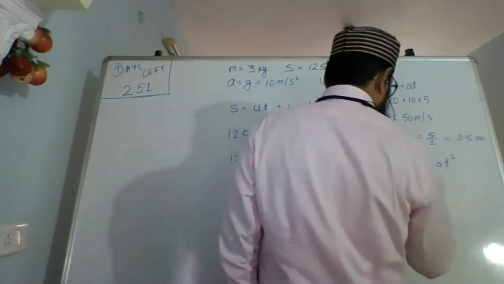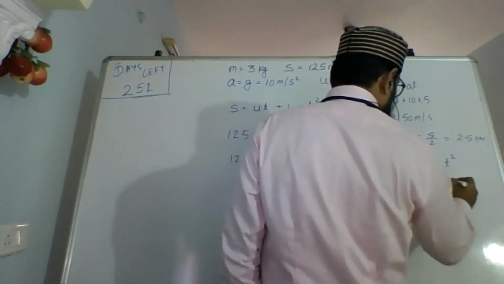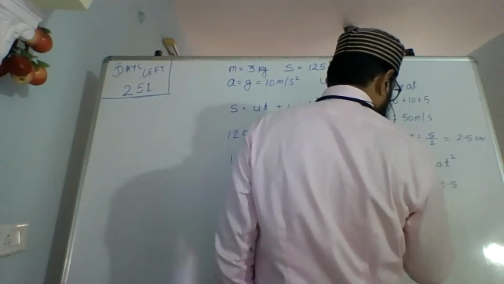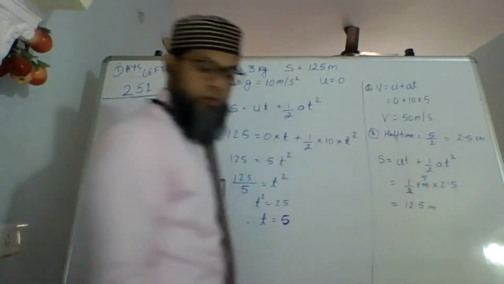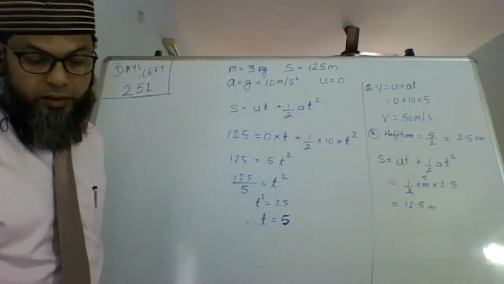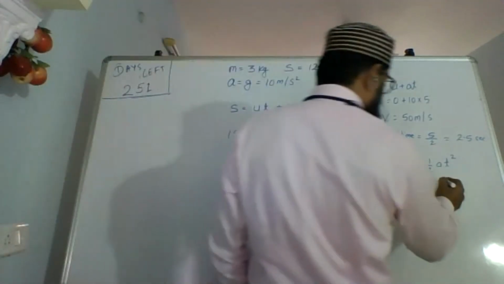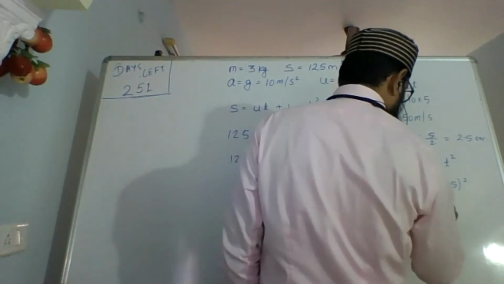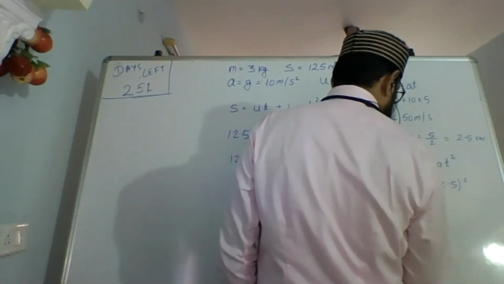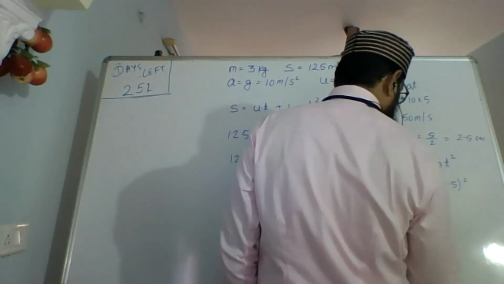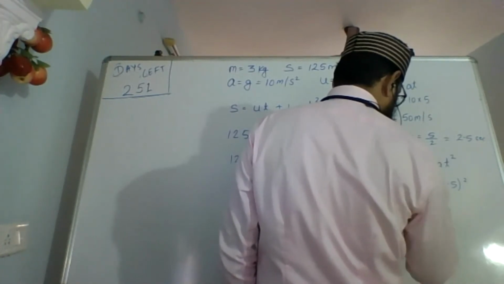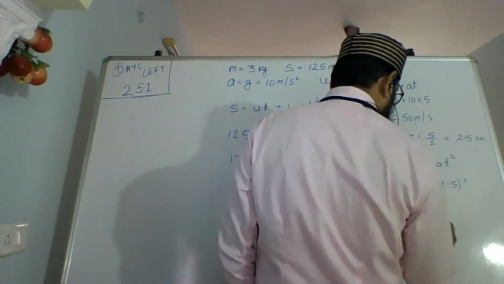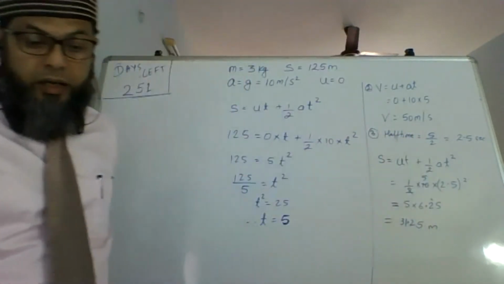So this will be half into 10 into 2.5. Sorry, this is square, my mistake. So this will be 5 into 6.25, which is 31.25 meters. That will be the height.